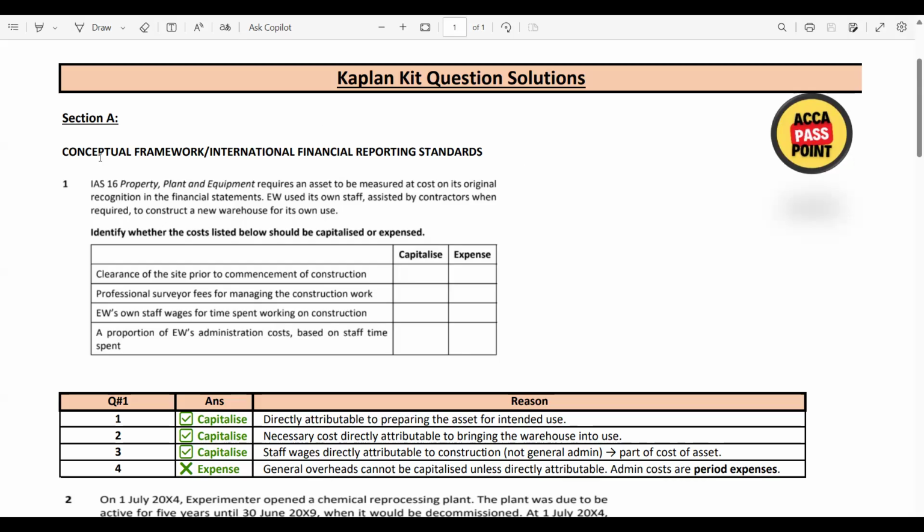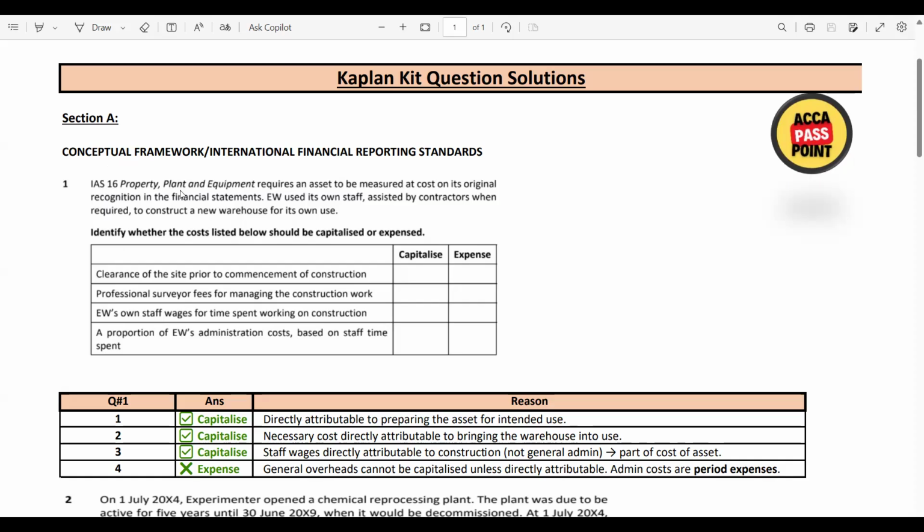Let's start with section A question number 1. If you open your Kaplan Kit, then you will get this question. Question 1 is about the conceptual framework and international financial reporting standards. Now we have question number 1.